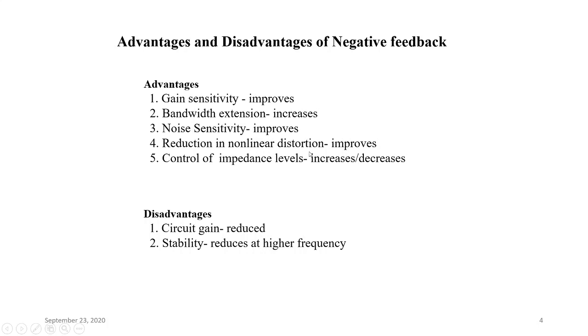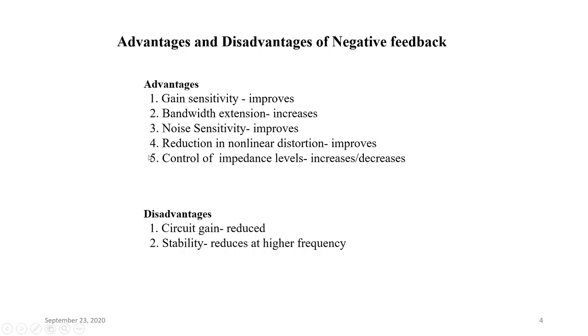The fourth advantage is the reduction in nonlinear distortion. As the gain gets reduced by a factor of 1 divided by 1 plus A beta, any distortion occurring in a basic amplifier also gets reduced by a factor of 1 plus A beta. The non-linear distortion which may occur in the basic amplifier will now get reduced in the negative feedback amplifier.